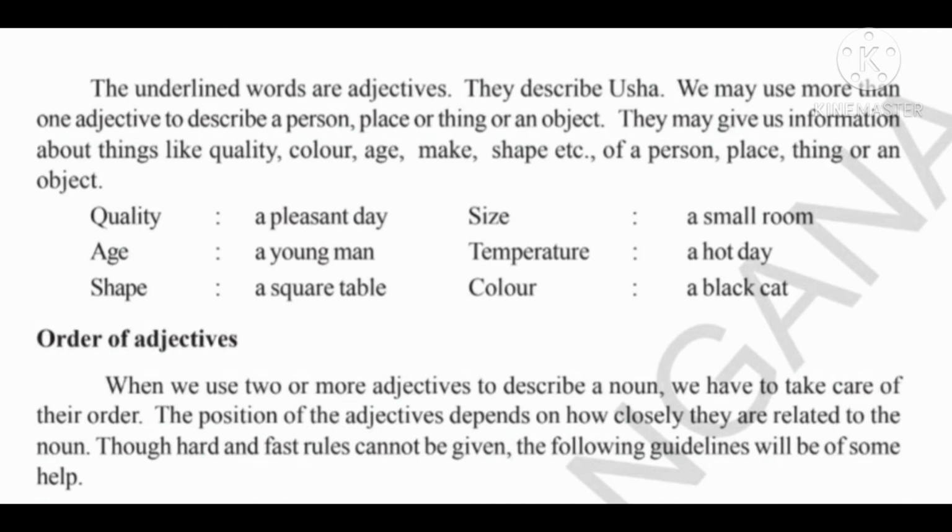Clear? Order of adjectives. Now how to write the order of adjectives? When we use two or more adjectives to describe a noun, we have to take care of their order. The position of the adjectives depends on how closely they are related to the noun. Though hard and fast rules cannot be given, the following guidelines will be of some help to you. Okay, children? Now, let us try to understand the order of adjectives with an acronym.